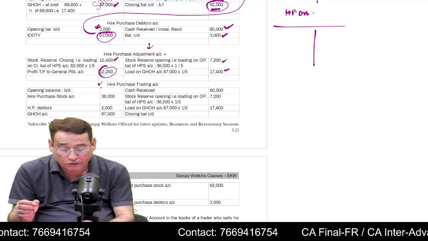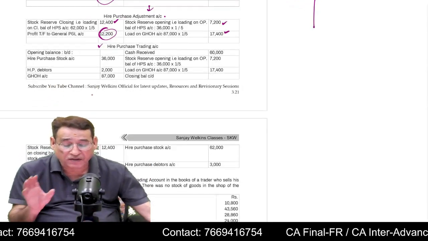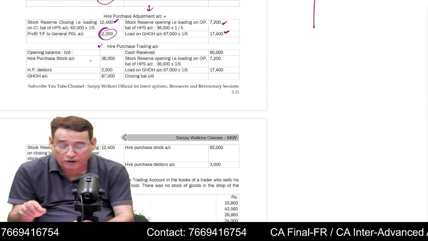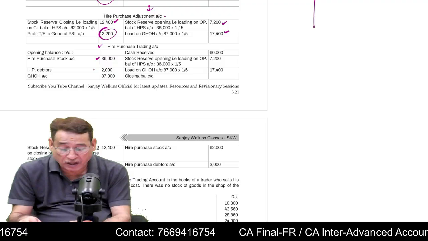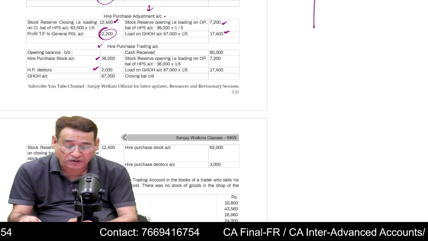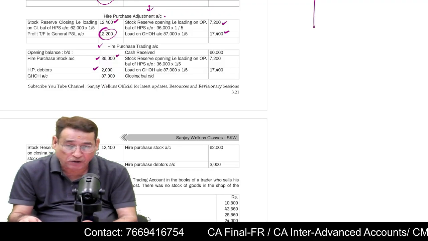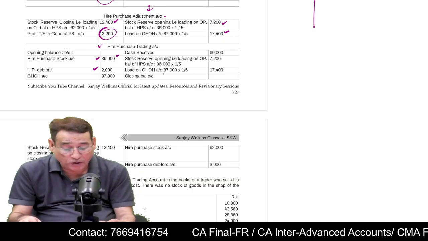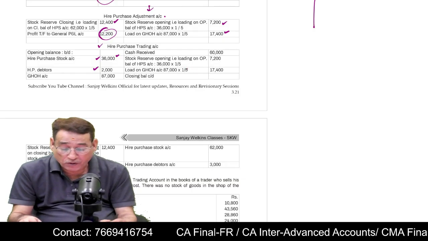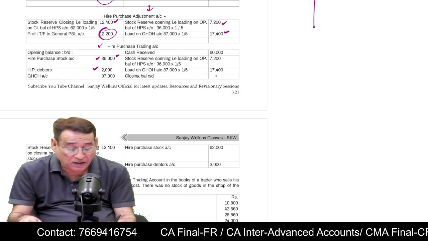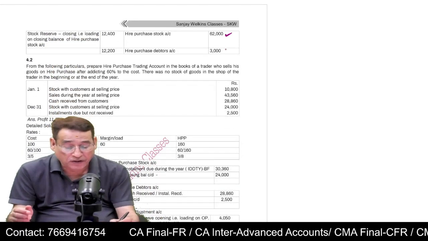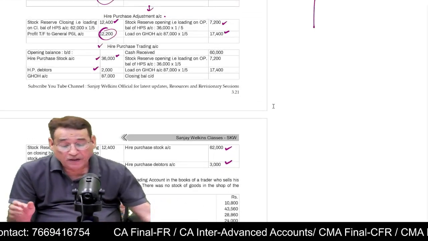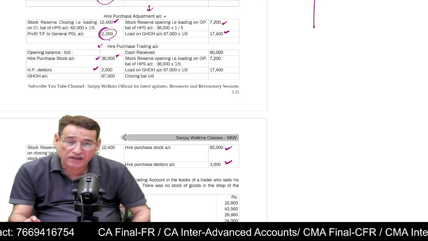But if you want to find out the profit through hire purchase trading account, in that case, important, first you write opening balance of hire purchase stock account and opening balance of hire purchase debtors. Of course, you will have to take the loading also. Similarly, you will have to write the closing balances: closing balance of hire purchase stock and debtors. Is it clear to you? Opening and closing balances will be written.